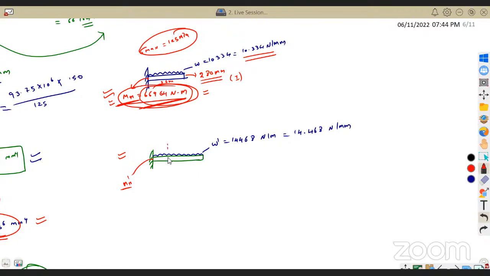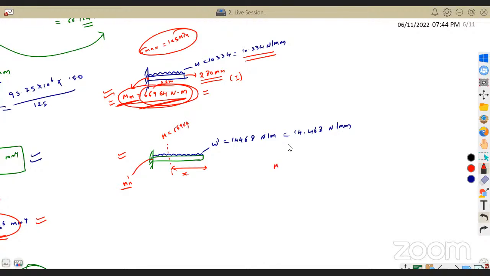Suppose let us consider a distance x from the right support, at which the moment reaches 66964. Find out this x value first. How can I find out?